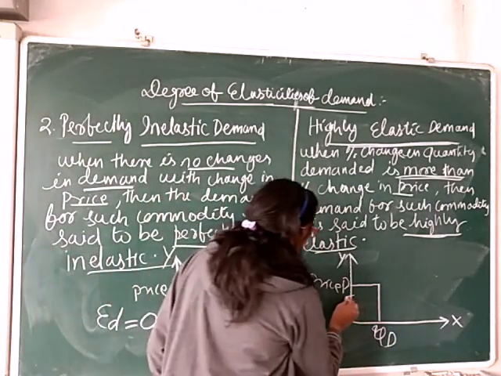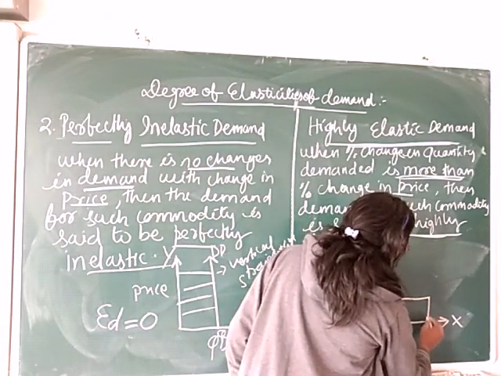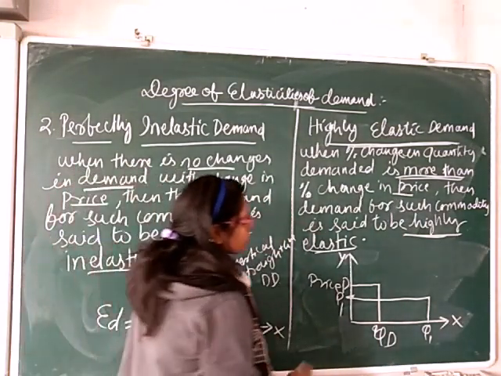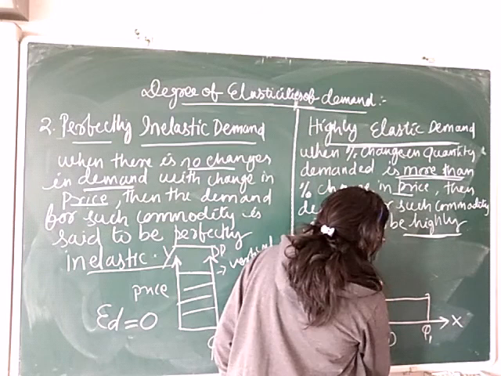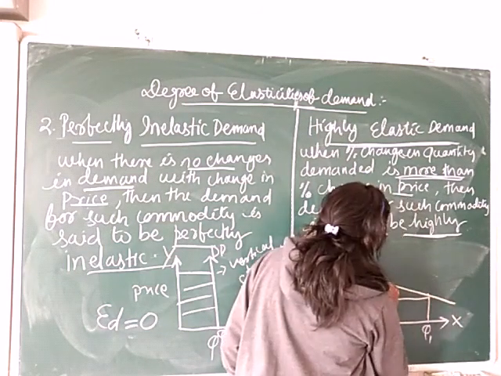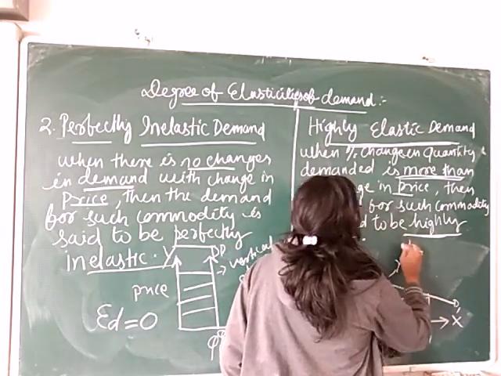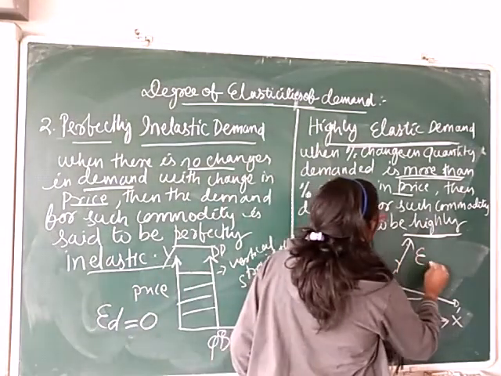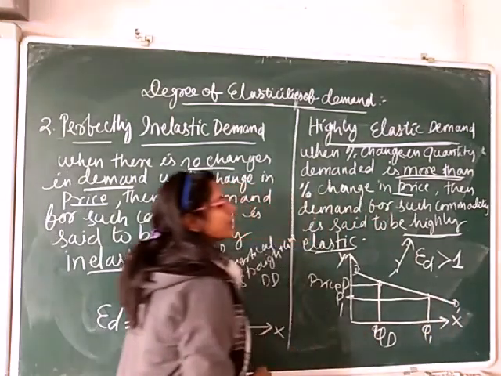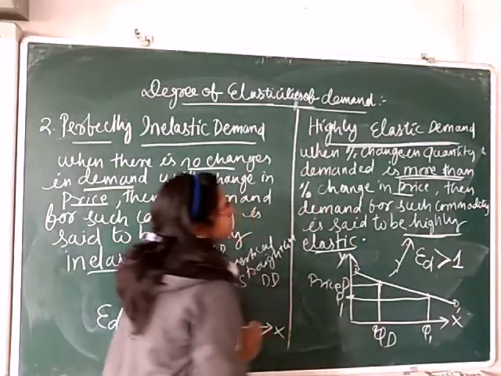When price decreases from P1, then we consume more quantity, that is Q1. So when we join this curve, the demand curve will be like this. This is D and D1. So this is a highly elastic demand curve, and here the elasticity of demand is greater than 1. This can be symbolized as elasticity greater than 1.